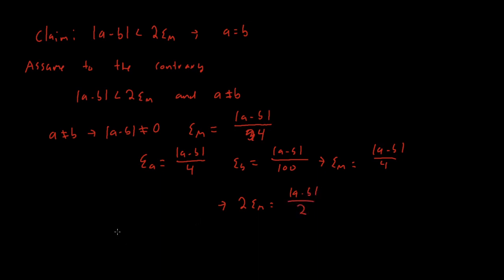That will make the contradiction pretty clear, because we know that |a minus b| is less than 2 epsilon m, but that's equal to |a minus b| divided by 2, which is a bit of a question mark. How can a number be smaller than half of itself? And because of that contradiction, we can conclude that |a minus b| being less than 2 epsilon of m will imply that a is equal to b. And because we showed a is equal to b, we've shown the uniqueness of the limit.